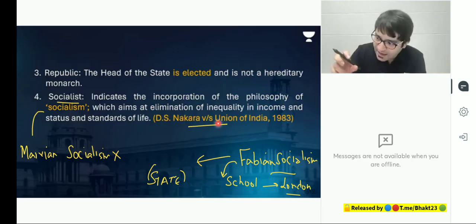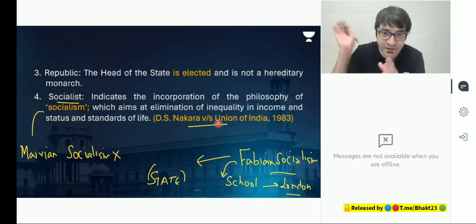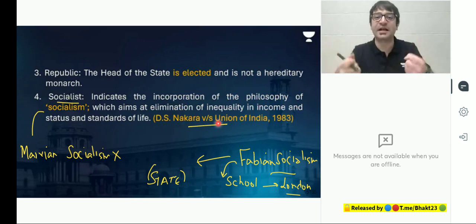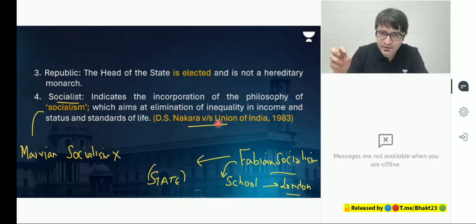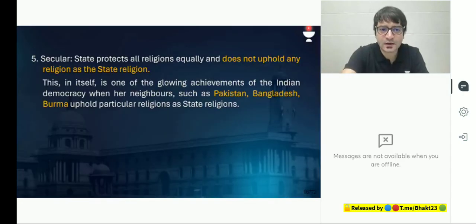There will be no private property, and we will reach a point where government will wither away, the state will wither away, and we will enter into communism, which is a stateless state. No, that's not the purpose of socialism under the Constitution of India. So the nature of the Indian state is we are sovereign, we are socialist, we are democratic, we are republic. And the fifth nature is secular.